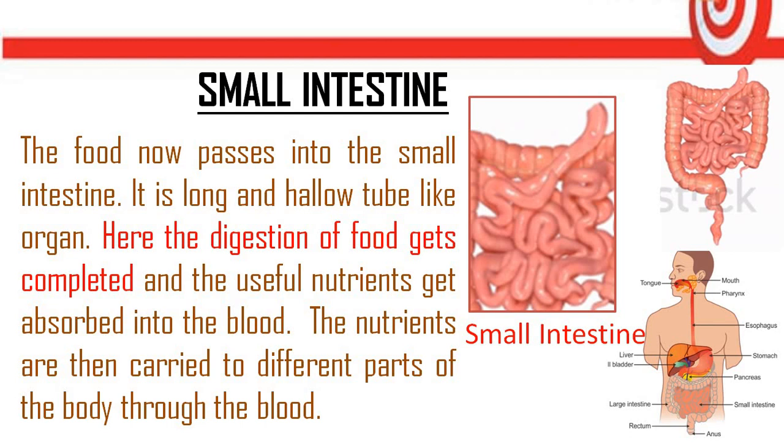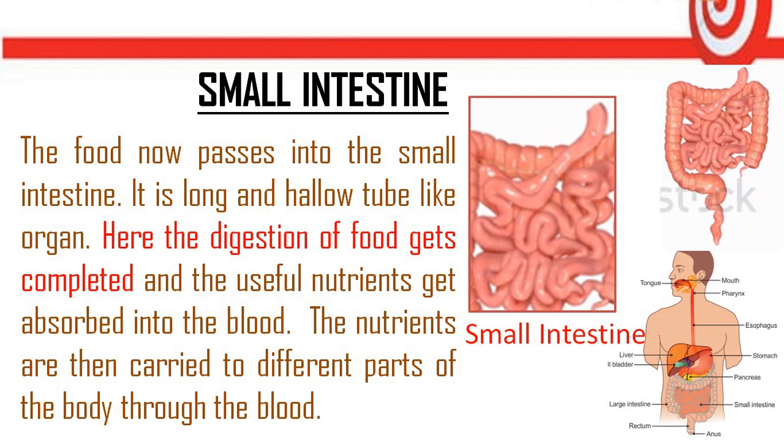The small intestine is the organ in which the digestion process gets completed and the useful nutrients get absorbed into the body. It means that when the digestion process is completed, the useful nutrients get absorbed into the blood.